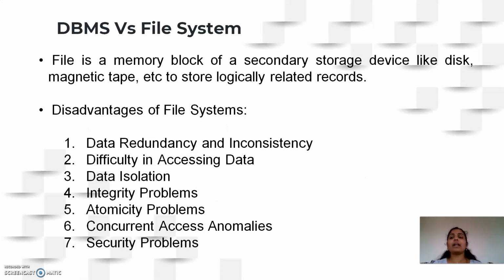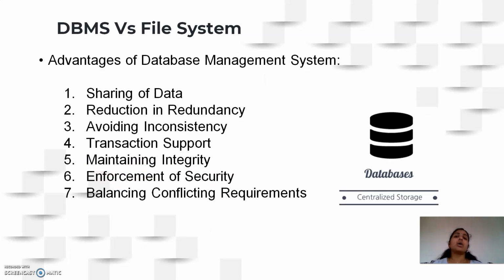Then the next disadvantage with file system is difficulty in accessing data and data isolation. Both of these are occurring because you are developing programs in order to access your data. And with DBMS, we are reducing that. We do not have the problem with difficulty in accessing, or we do not have the problem of data isolation because of change in programming languages. Why so?